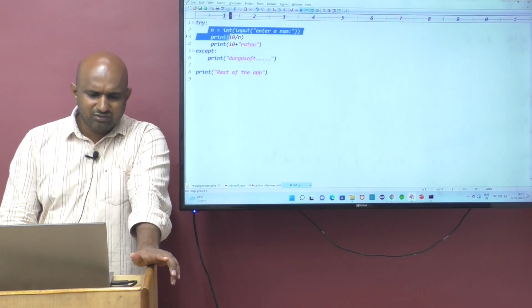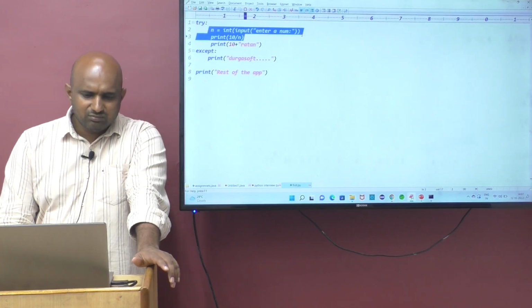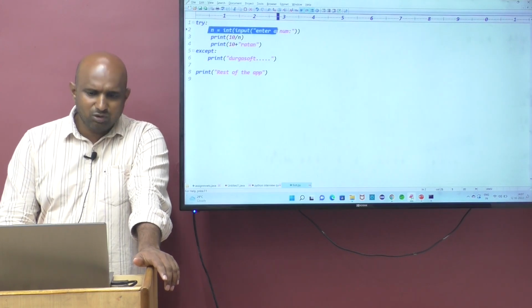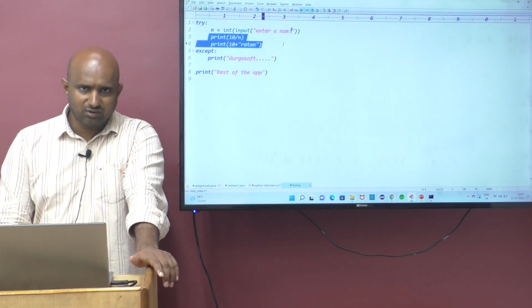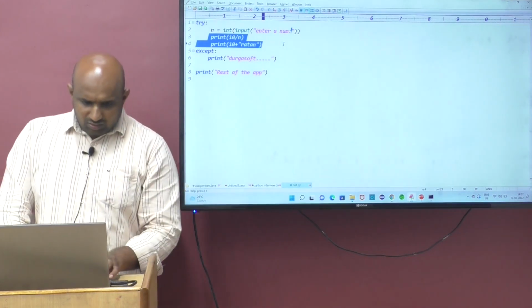Once an exception occurs in the try block, the remaining code of the try block is not executed. In the first case we got the ValueError, so the remaining code is not executed.